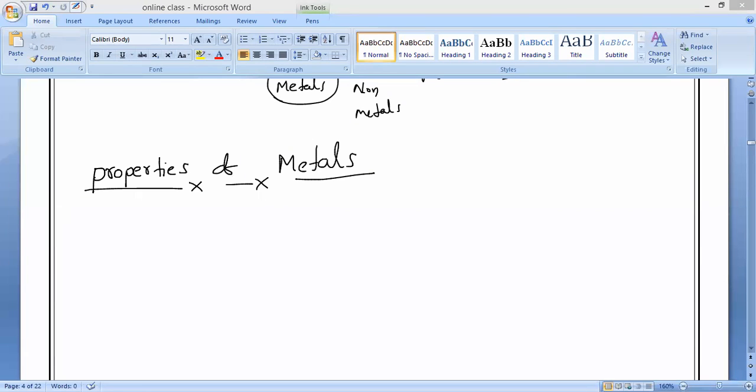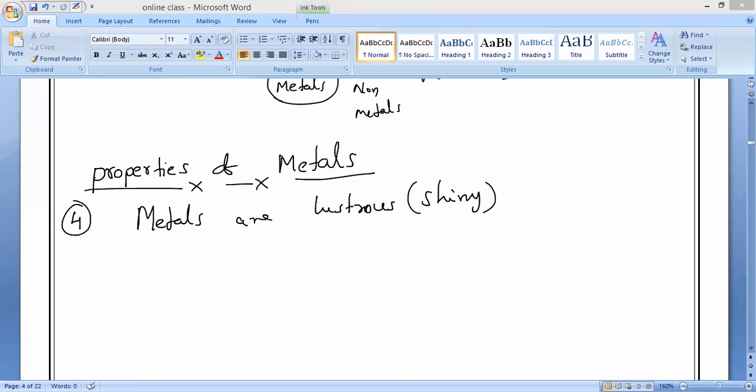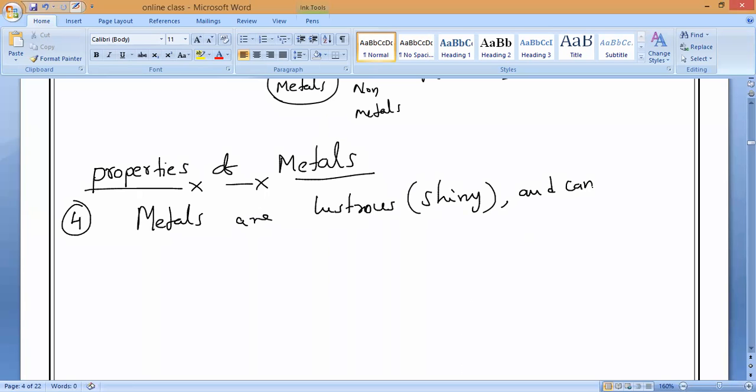Now, the 4th property, we are going to start with that. The 4th property: metals are lustrous or shiny. Metals are lustrous. Everybody write it. Metals are lustrous, or we can say shiny, and can be polished. Do you understand, everyone?